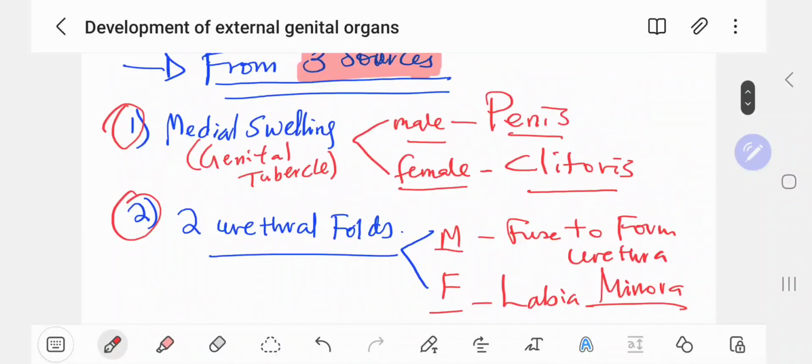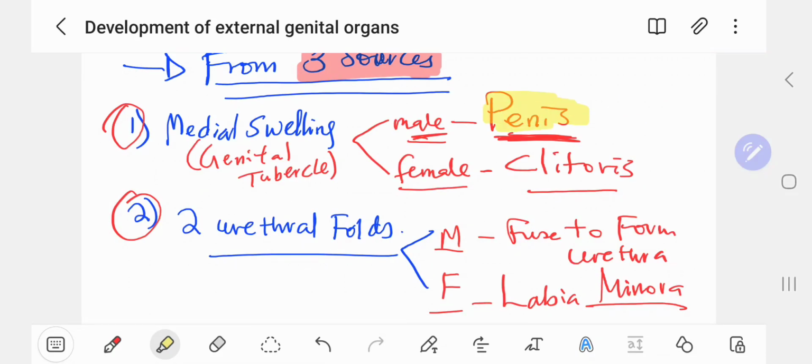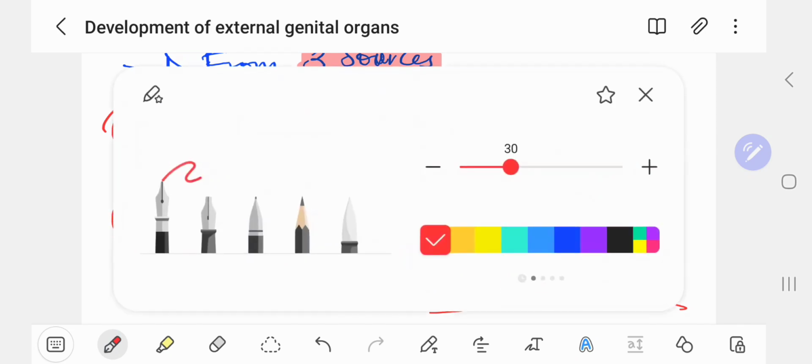Now let us see. Medial swelling or genital tubercle: in male it forms the penis. Genital tubercle is a very important name. It appears in exams.